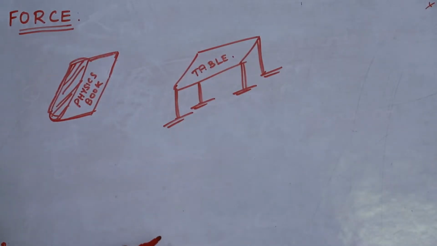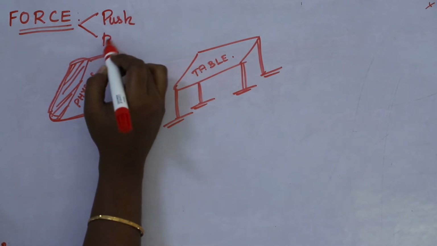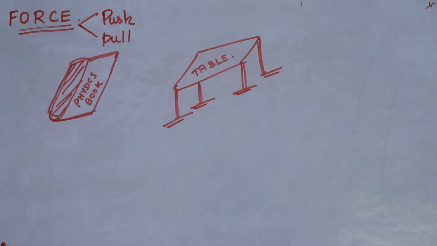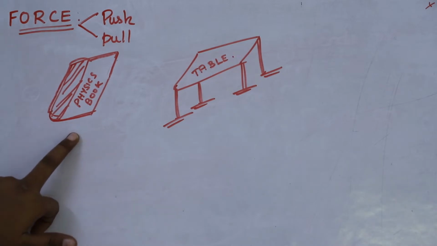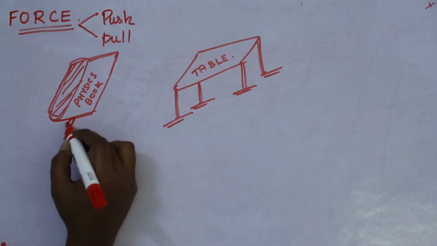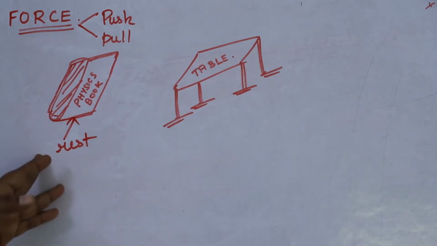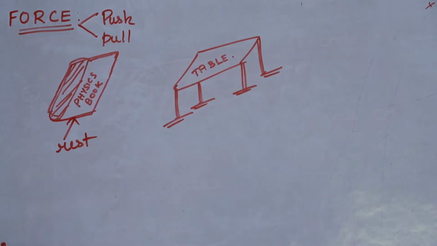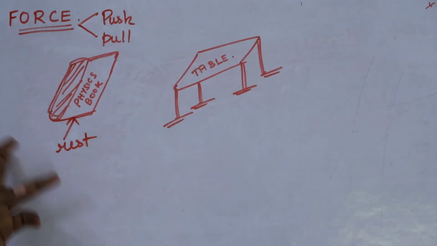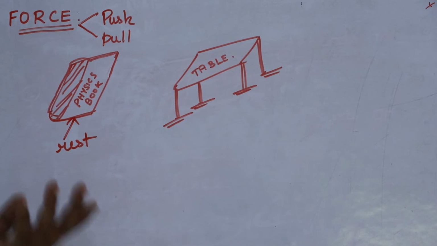Today we are going to discuss what is force. Very easy to understand. Force is nothing but a push or a pull. I will tell you an example. Here you can see a book, right? Now we can easily say the book is at rest position. When does the book move? Either we have to push the book or pull the book. If we do any one from this, the book moves from its rest position. So from this we have clearly understood what is a force. A force is nothing but a push or a pull.